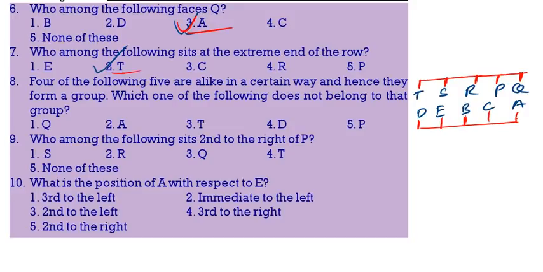Here, 4 of the following 5 are alike in a certain way and form a group. Here P is not in the corner. Remaining all are in the corners. Who is sitting second to the right of P? Yes. Then what is the position of A with respect to E? Third to the right. Third to the right is the correct answer.